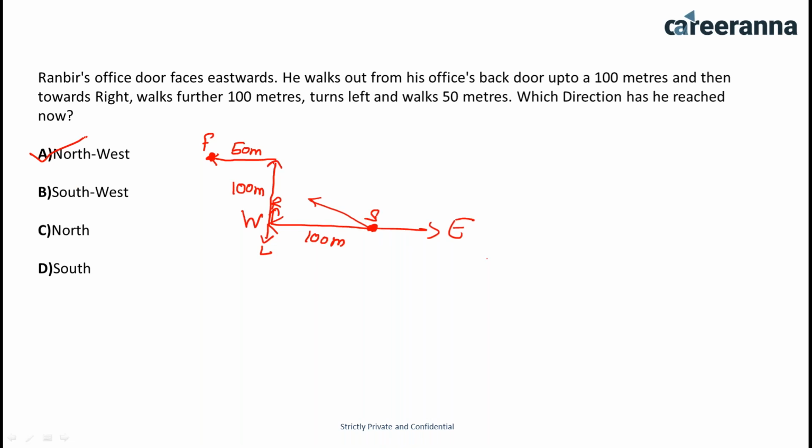Now in these questions sometimes they will confuse you. If they ask what is the distance between the final and the initial point, they are talking about displacement. Sometimes they will ask what is the total distance, then you have to calculate the whole distance, from here to here, then from here to here, and from here to here. There's a difference between the total distance and the shortest distance between the final and the initial point. And please everyone keep yourself muted, otherwise my voice is not going to be audible for you.